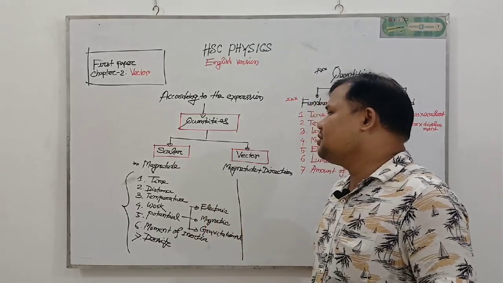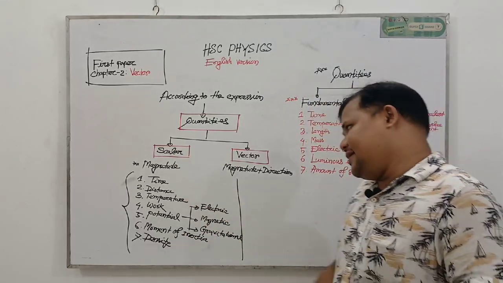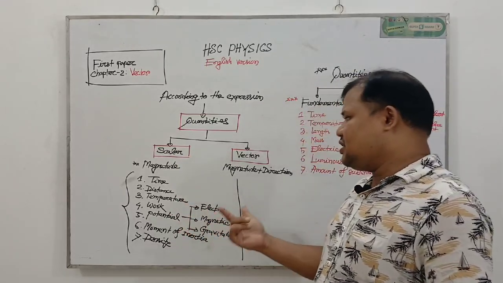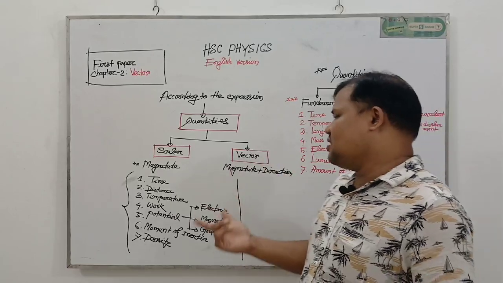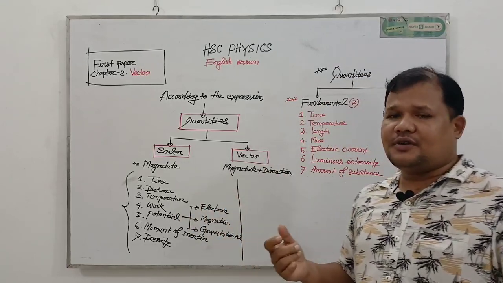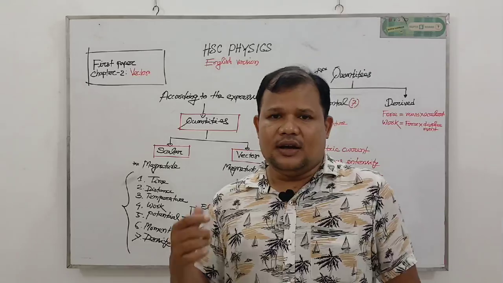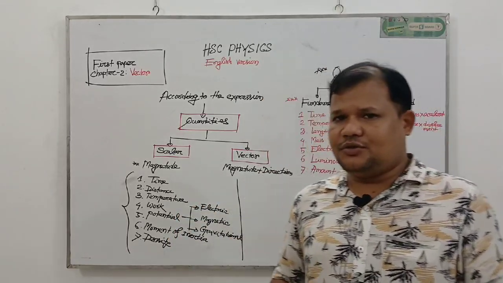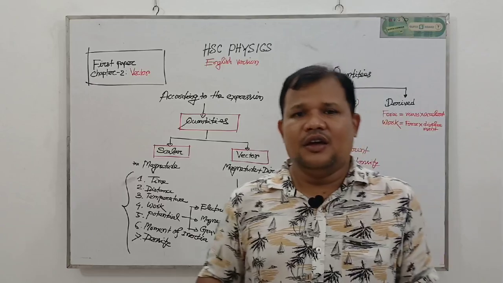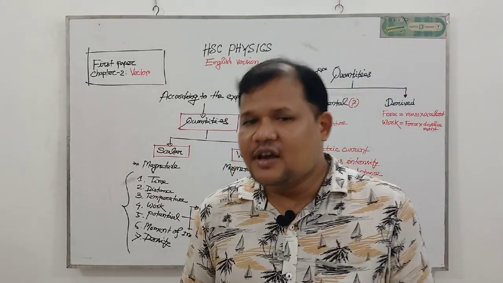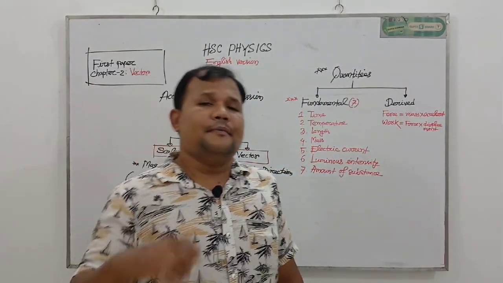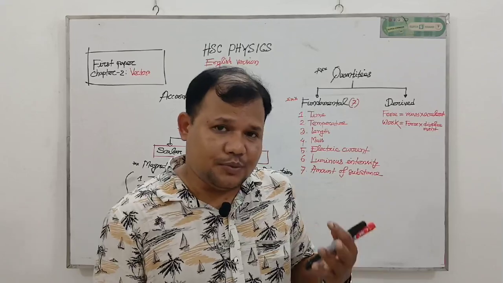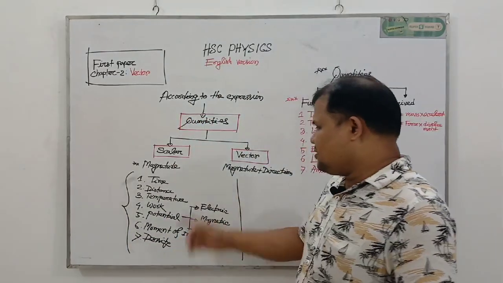with its magnitude. In the same way, temperature also is a scalar quantity. Why will temperature be a scalar quantity? Because we can express it fully and perfectly with the help of its magnitude. Suppose today's temperature is 25 degrees Celsius. 25 degrees Celsius is the magnitude of the temperature. Because of that reason, temperature is a scalar quantity.